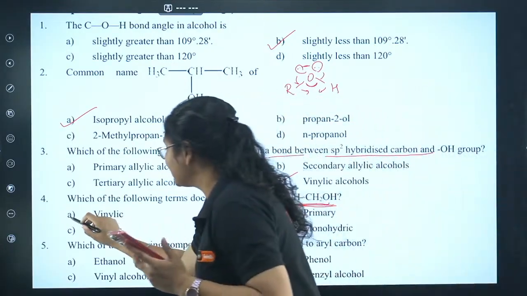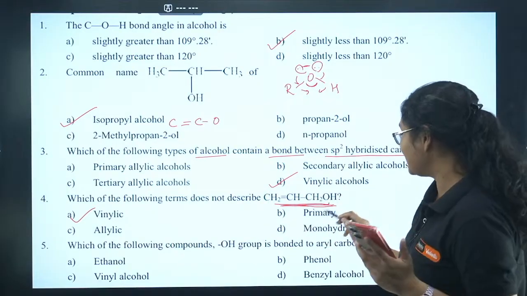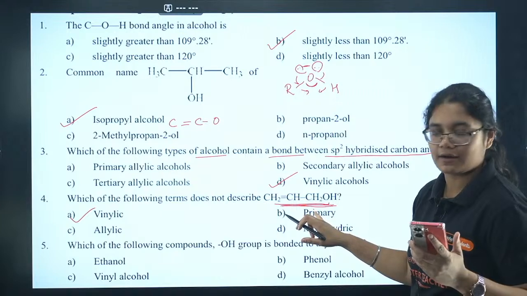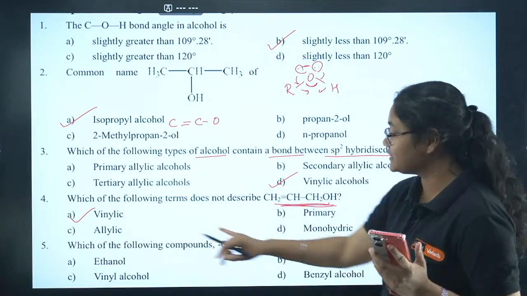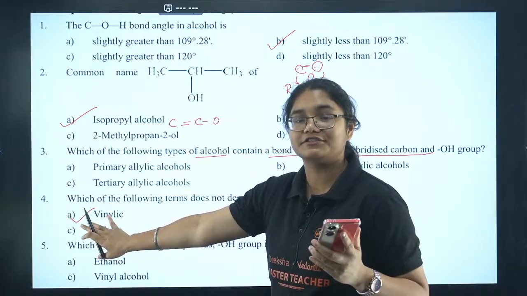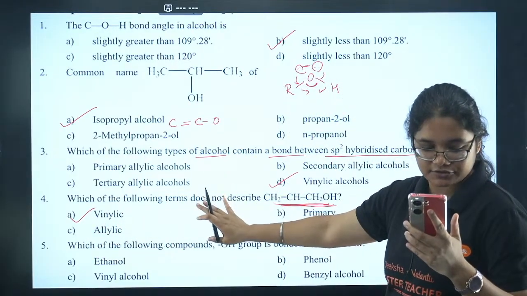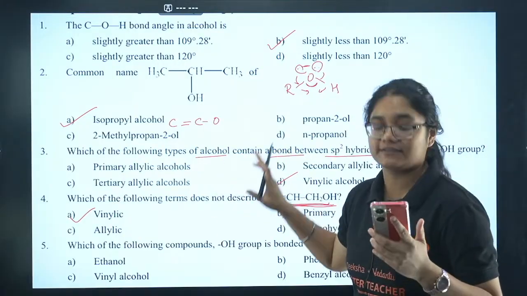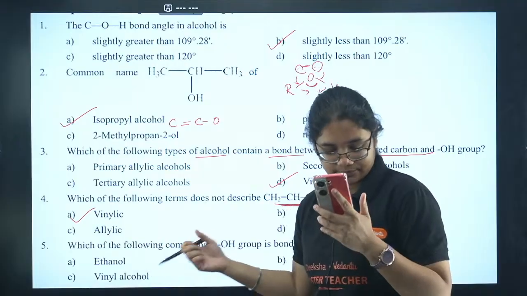Yes, Nishant is correct here. So you see how tricky this question is. Definitely this is a primary alcohol, because it is attached to an sp3 carbon. This is monohydric because only one OH group is there. This is allylic also. The only thing which is not applicable here is vinylic. I know many of you have done this question wrong because you didn't read the question properly. The question is which does not describe. Allylic is something which describes it.